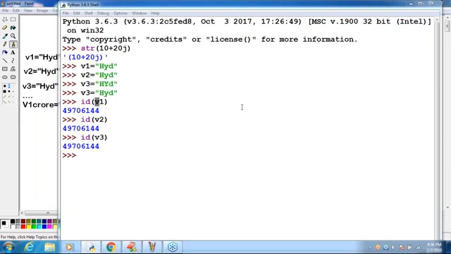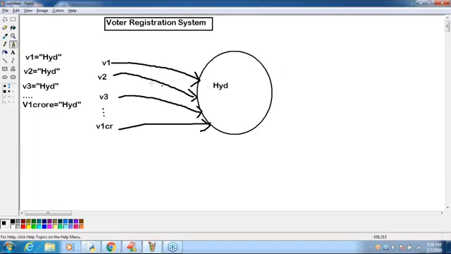Okay, that's all. Now take this next point very carefully. What is the doubt here? V1, V2, V3 and so on, up to V1 crore, point to how many objects? Only one object. Suddenly, suppose the V3 person is transferred from Hyderabad to Warangal. Assume that. He has to change his city name.